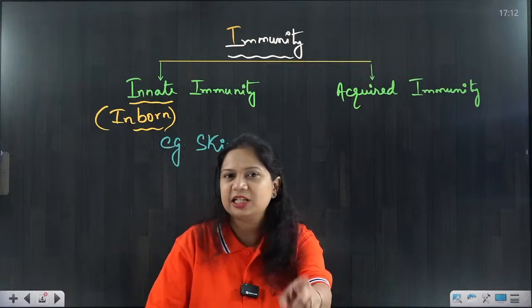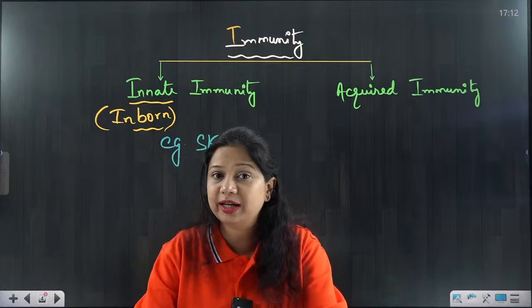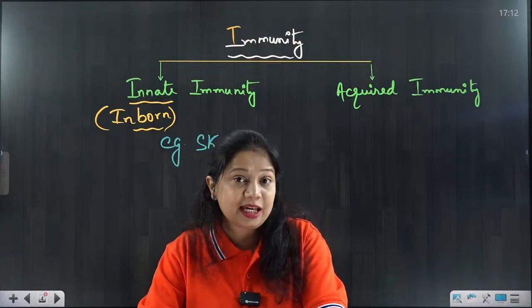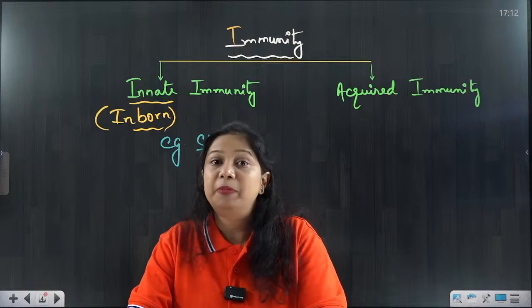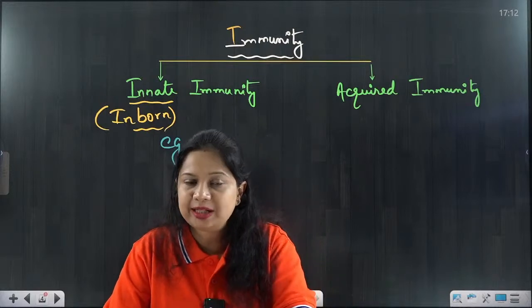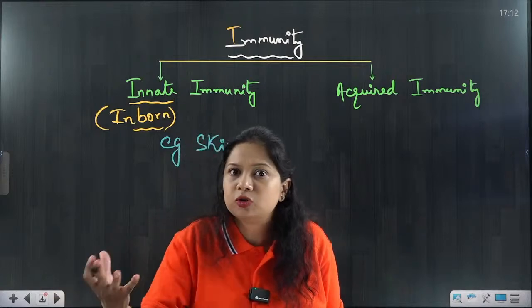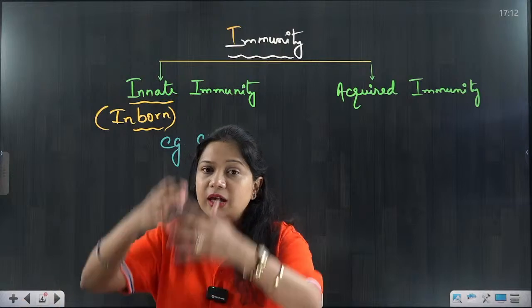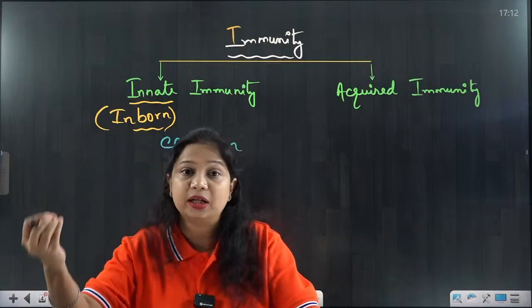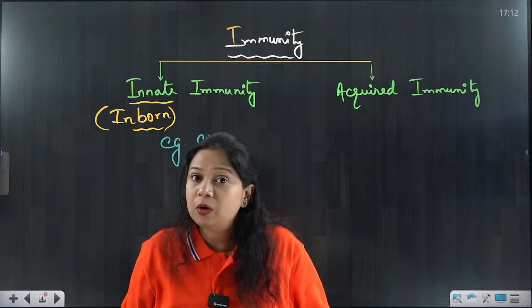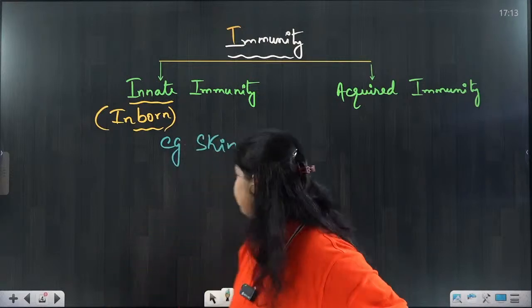Can you guess that situation? When skin is not there and infection attacks our body? Yes, in case of burns. When there are burns, in the burn patients, the skin layer is burned. So what happens? They are exposed to the pathogen directly. Airborne pathogens, airborne particles can easily cause infections in them. So that is how they easily get infected.